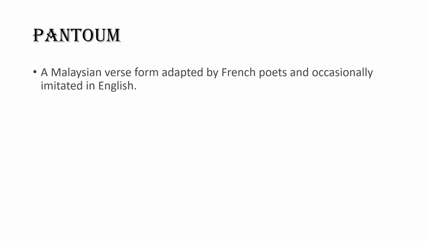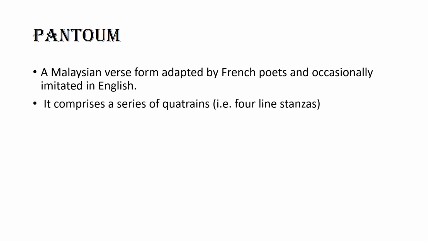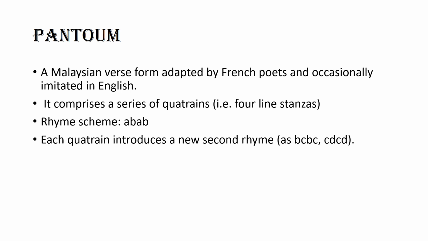The next kind of poetry is Pantoum. Well, Pantoum is a Malaysian verse form adapted by French poets and occasionally imitated in English. It comprises a series of quatrains, that is 4 line stanzas with a rhyme scheme of ABAB, but it is important that each quatrain introduces a new second rhyme. For example, if your first stanza is ABAB, the second would be BCBC, and the third one would be CDCD, and so on.